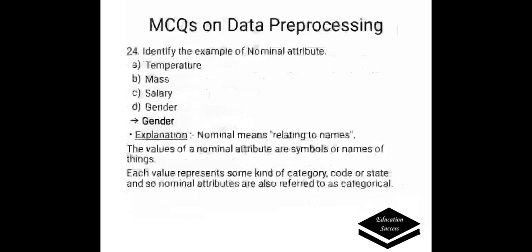Identify the example of nominal attribute. A. Temperature, B. Mass, C. Salary, D. Gender. Correct answer is gender. Nominal means relating to names. The values of attributes are symbols or names of things. Each value represents some kind of category, code or state, and so nominal attributes are also referred to as categorical. In this example, gender is represented as one category, so it is a nominal attribute example.